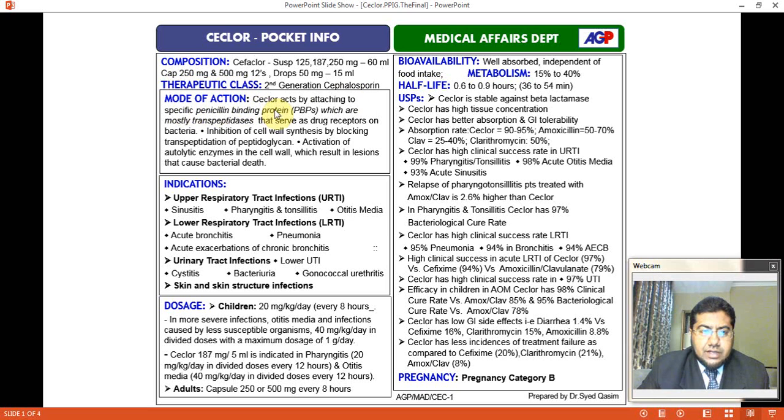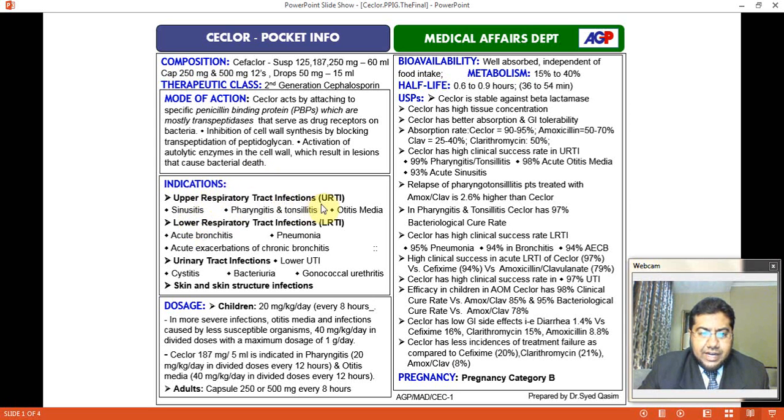Its mode of action: Ceclor acts by acting on specific penicillin binding proteins, which are mostly transpeptidases that serve as drug receptor on bacteria. Inhibition of cell wall synthesis by blocking transpeptidation of peptidoglycan. Activation of autolytic enzyme in the cell wall, which results in the lesion that causes bacterial cell death.